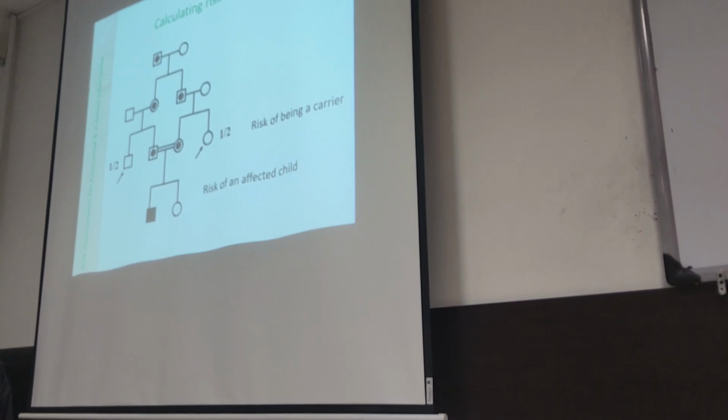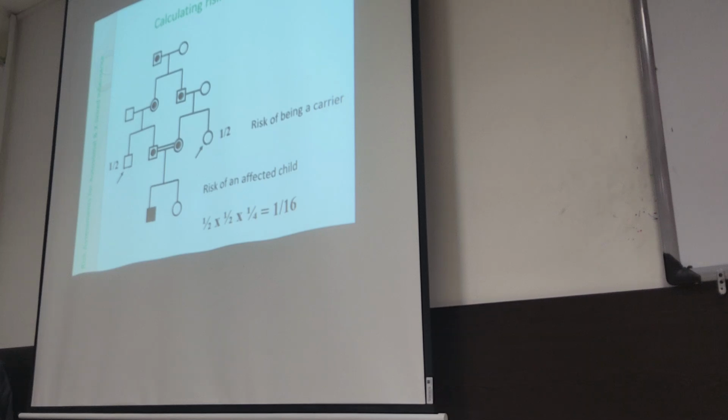I didn't understand what you said. I said, why is it 2/3? Because we removed the probability of being affected. So the chance of these two individuals having an affected child if they marry each other is 1 out of 2, multiplied by 1 out of 4, which is 1 out of 16.